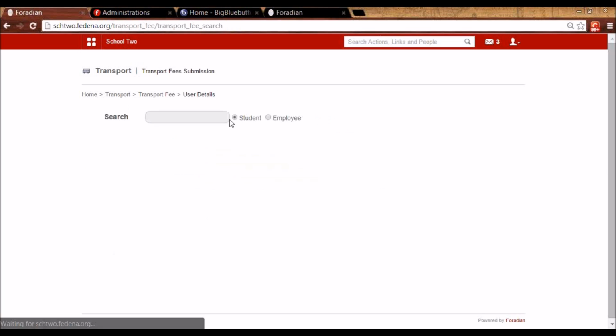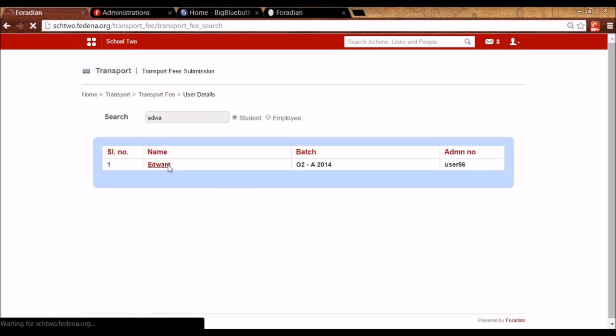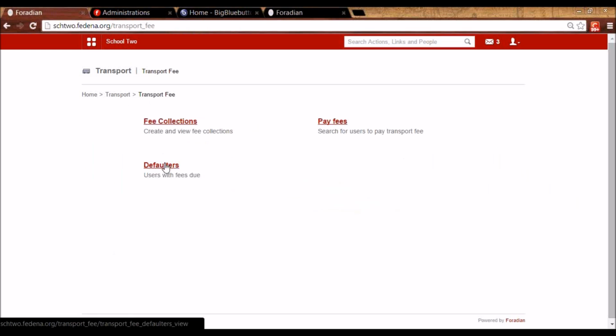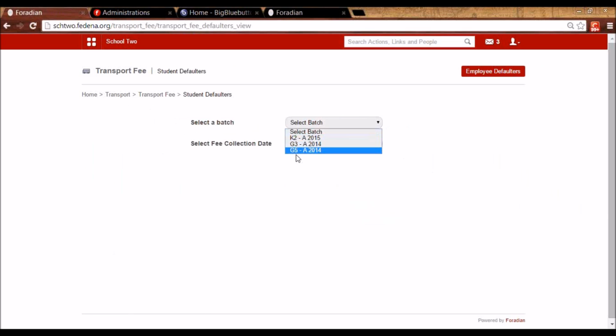Then we can pay the fees by searching the student. So if the fee collection is assigned to the student, it will appear here. And similar to hostel, I can get the receipt and I can pay the fees. I can see the list of defaulters.